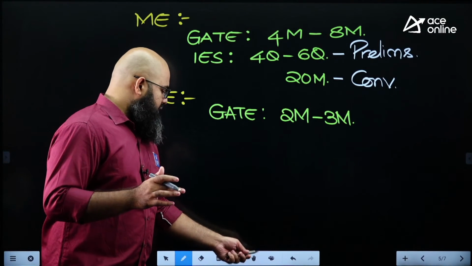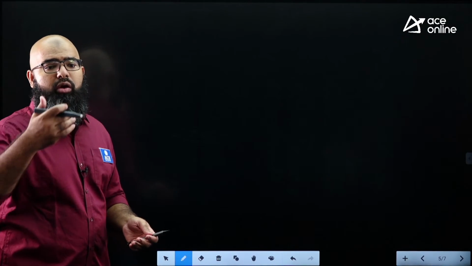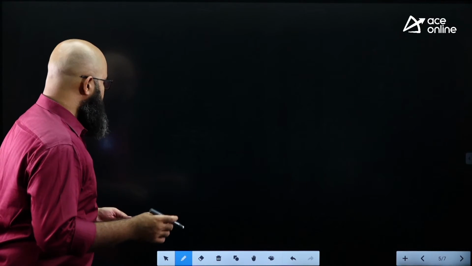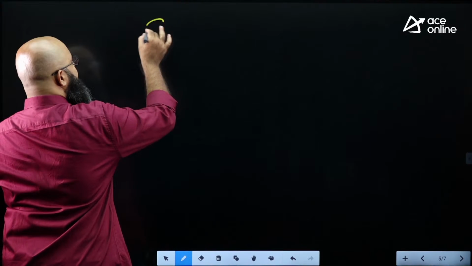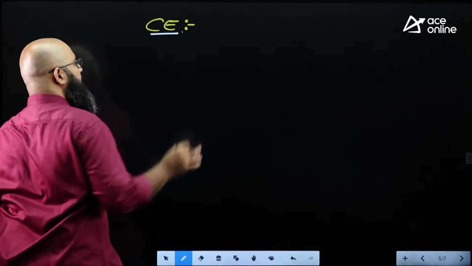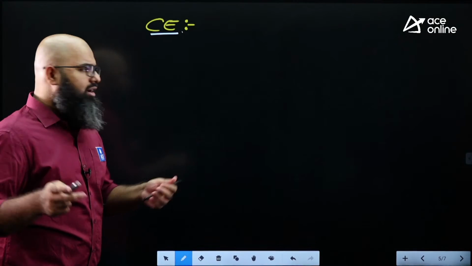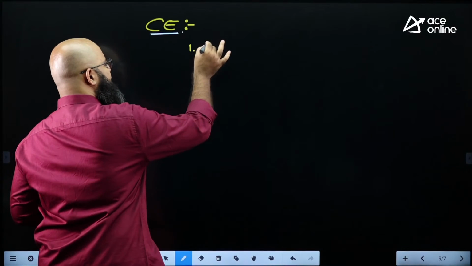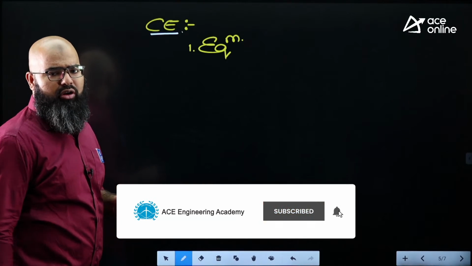Now moving further, after having discussed the weightage, let us now talk about what topics are more important. Where do you have to give more attention? Let us start first of all with civil people, civil engineering. Your syllabus is quite low, and likewise your attention also can be throughout the subject. But still, most importantly, the topic of prime importance for you should be equilibrium. Equilibrium should be the most important topic for you.